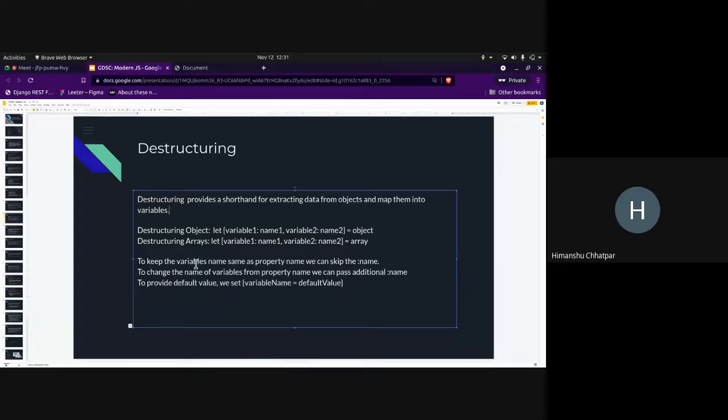To keep the variable's name the same as the property, you can skip this part. If you want to rename it, you use a colon and the new name. And you can use default values too. So this is how destructuring works.